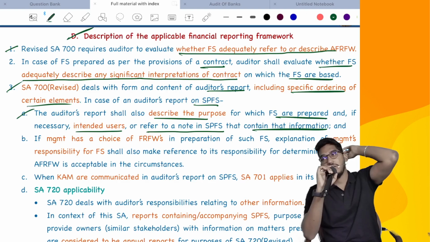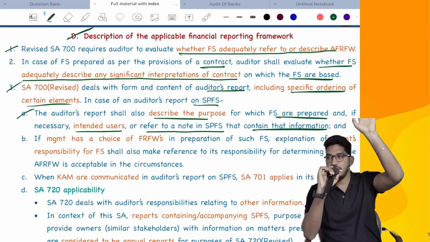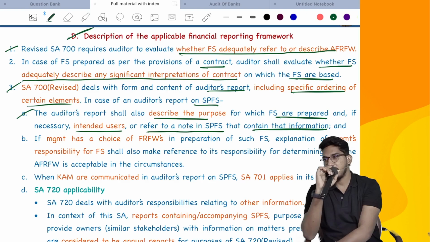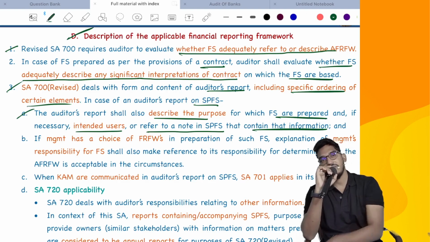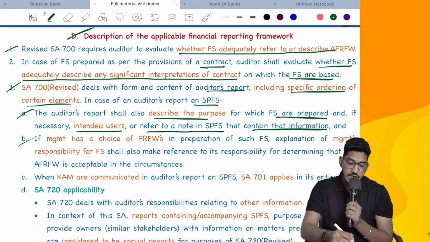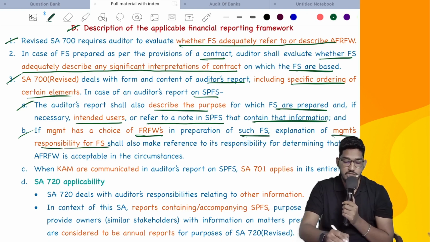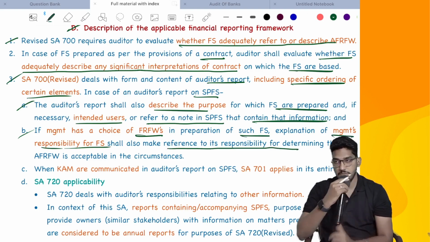In that opinion paragraph itself, you can say that these financial statements are not prepared as per the applicable financial reporting framework. They are prepared as per a special purpose framework for so and so users. You can mention that in the opinion paragraph only. Then, if management has a choice of financial reporting frameworks in preparation of such financial statements, the explanation of management responsibility for financial statements shall also make reference to its responsibility.